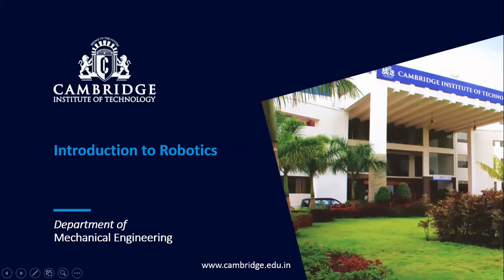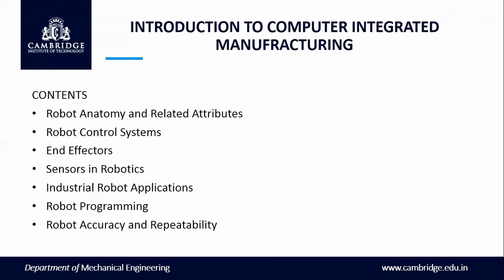Okay, guys. Today we will start a new chapter called Introduction to Robotics. What you're supposed to have in robotics and automation, we can discuss, and then we will discuss the contents related to robotics. That is: robotics anatomy and related attributes, robot control system, end effectors, sensors in robotics, industrial robot applications, robot programming, and robot accuracy and repeatability. These are all the things we are supposed to discuss in today's class.